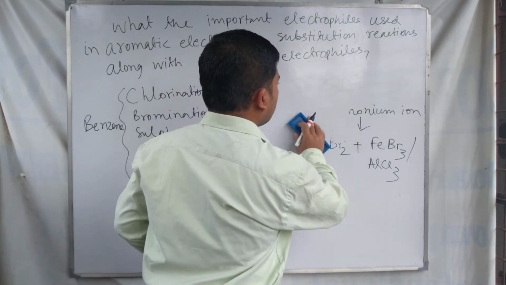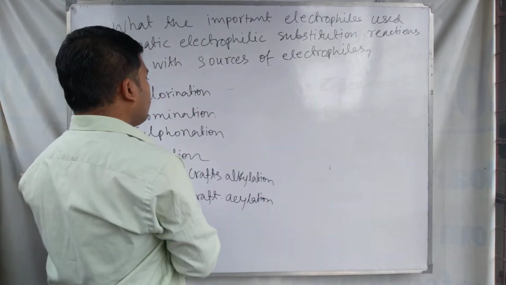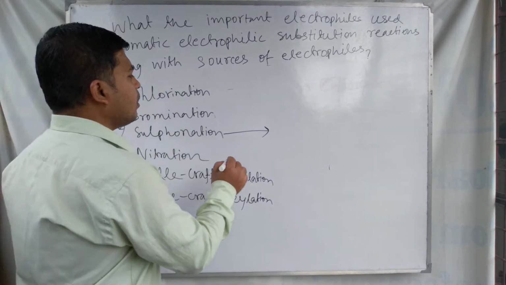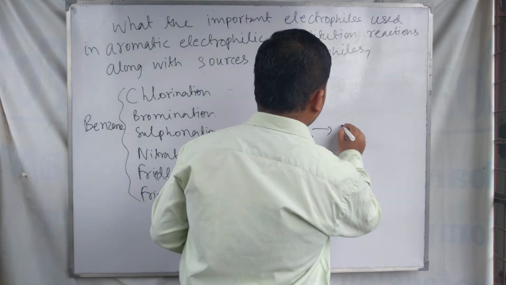Next we discuss the sulfonation of benzene. For the sulfonation of benzene, the electrophile required is SO3, that is sulfur trioxide.